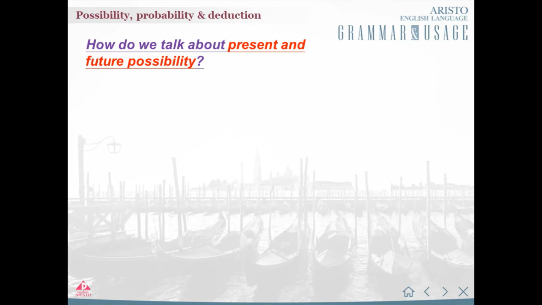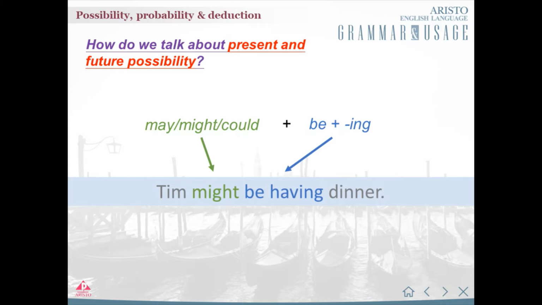Here is another way to talk about possibilities. Instead of using the bare infinitive after may, might, or could, we can use be and the ing form of a verb. Here's an example. This sentence tells us that at the same time at which the speaker is speaking, there is a possibility that Tim is eating dinner.